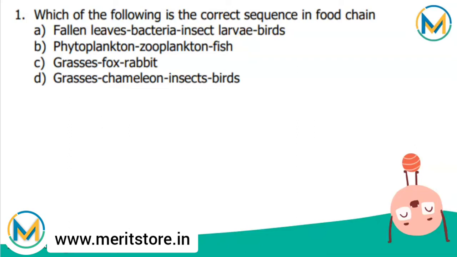The process of transfer of energy from producer through a series of organisms, that is from primary consumers to secondary consumers and from secondary consumers to tertiary consumers, by the process of eating and being eaten, is known as food chain. The correct food chain among the given options is only B, that is the phytoplankton, then zooplankton and the fish. The rest are not the correct sequence, and thus the correct answer for this question is option B.